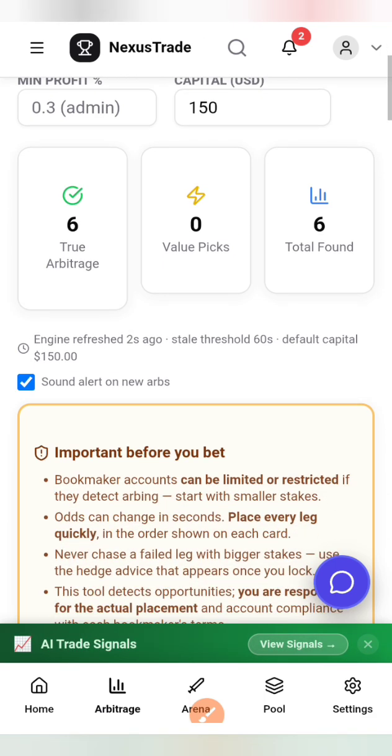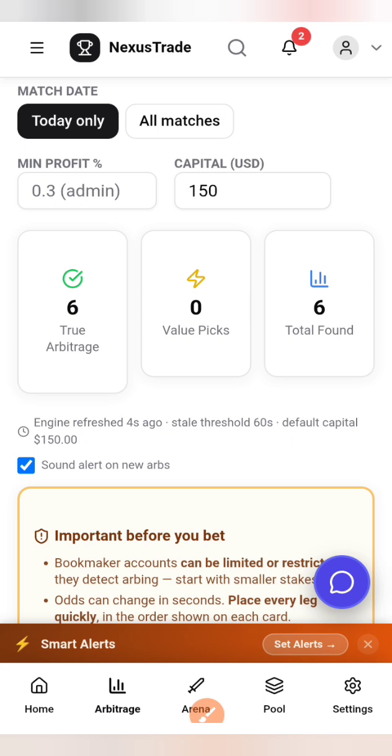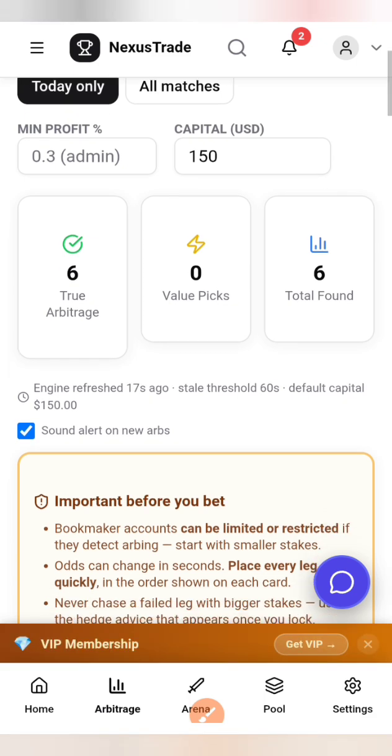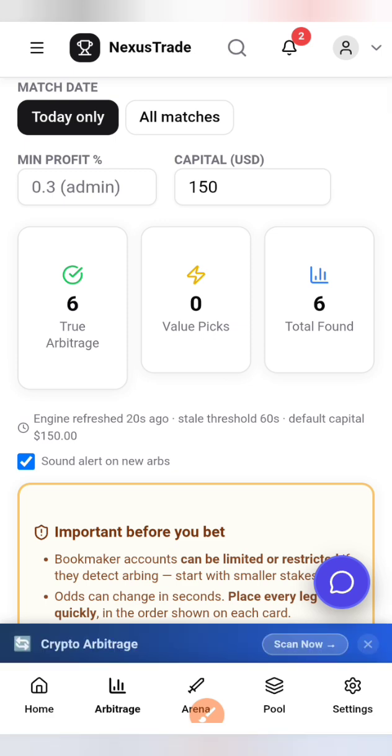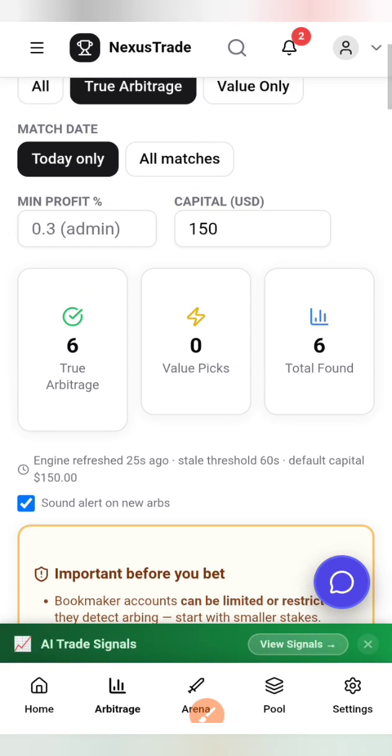So guys, this is how the football bettors make money through football betting without losing money. But if you don't know, you think that you accumulate 15 football teams with 100 naira to make money. No, this is the way those people do it, but they will not tell you. So this platform, NexusTrade, has exposed everything.